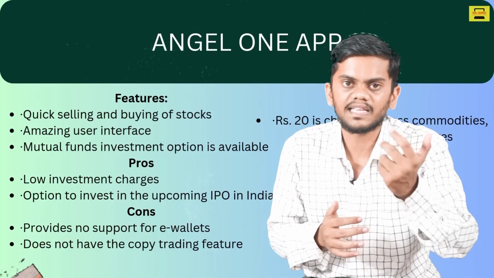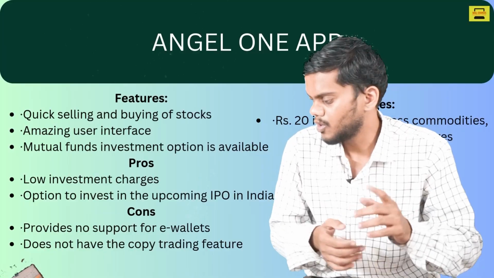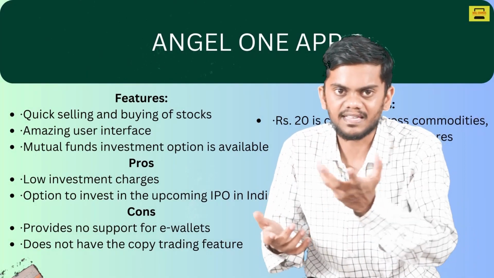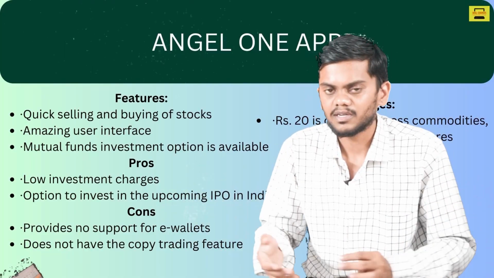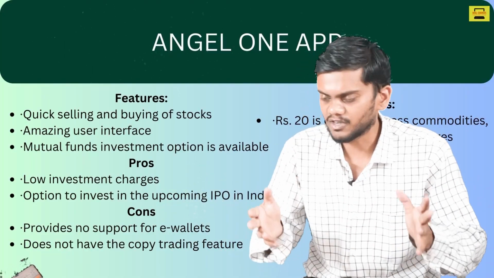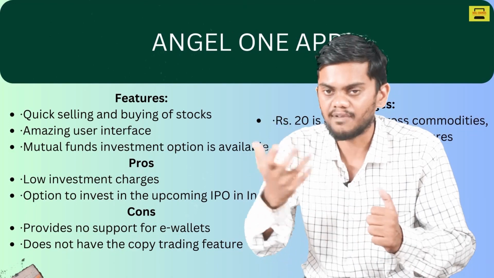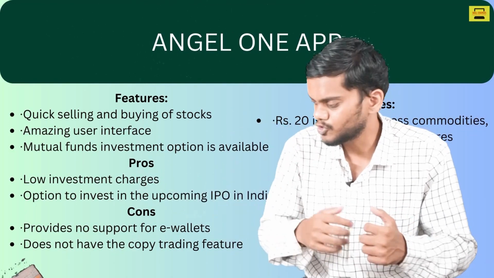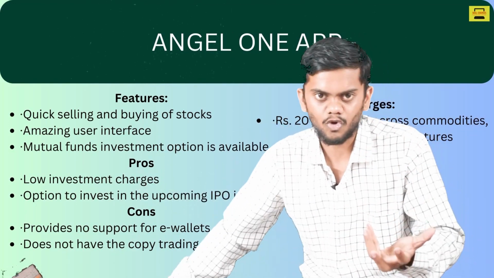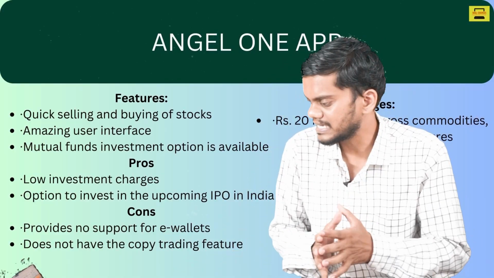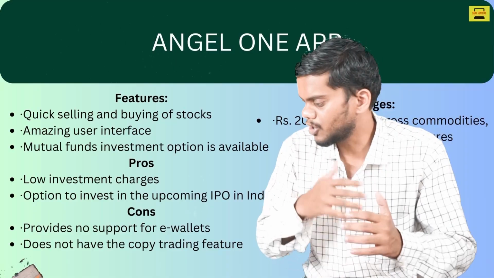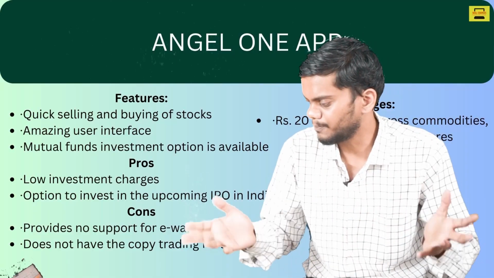And there are certain key features also. Number one, quick buying and selling options are there. Number two is an amazing interface. Number three is that mutual funds and investment options are also available in Angel One. There are certain pros and cons. Pros are low investments and charges. Number two is that options trading is available, along with upcoming IPOs.